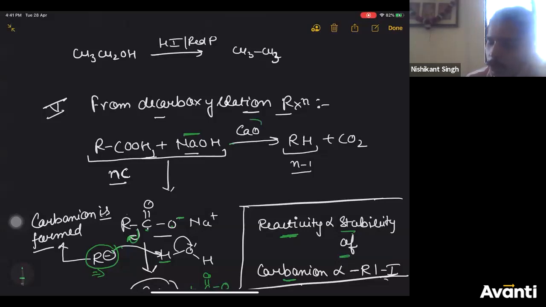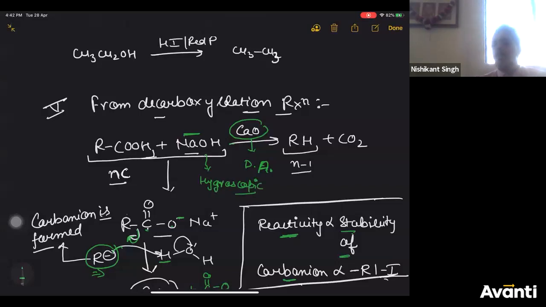So calcium oxide also acts as a dehydrating agent. Because NaOH is hygroscopic, it absorbs moisture. So calcium oxide is a dehydrating agent, or you can say it mediates the temperature of the reaction.